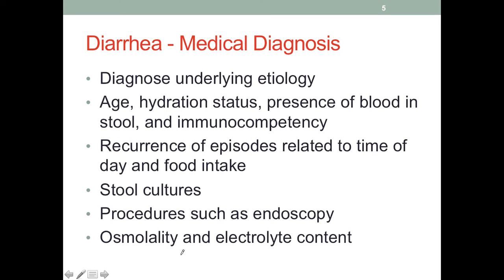The medical diagnosis for diarrhea involves determining what the underlying disease is. As we mentioned, diarrhea can be the result of infection, side effects of antibiotics, or certain diseases such as cancer or the rejection of an organ transplant. Therefore, it is important to determine the root cause. We need to be checking the patient's age, hydration status, which would be a very important thing to know, especially when we are dealing with pediatric patients. Also, we would want to know if there is blood in the stool and check for immunocompetence.